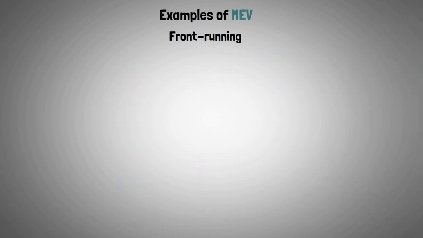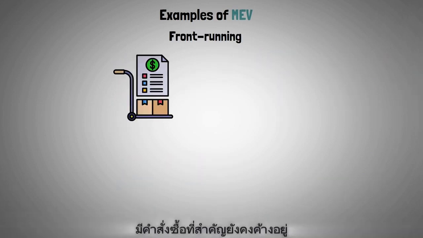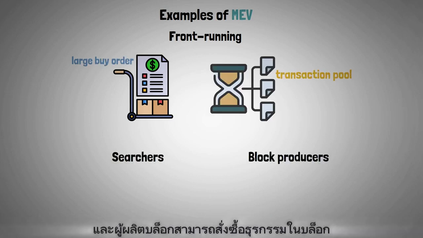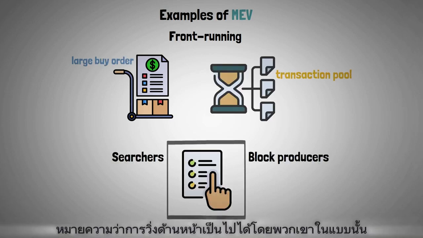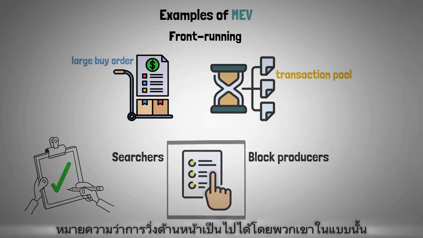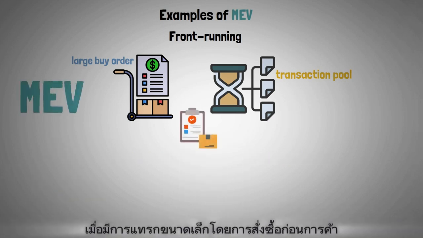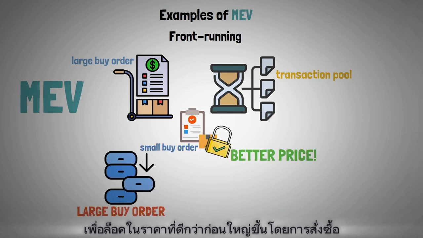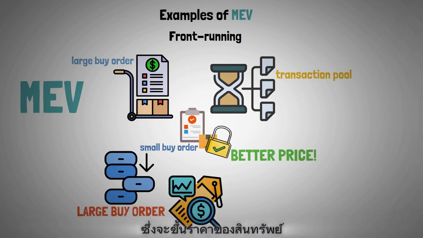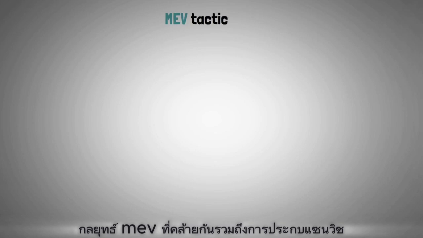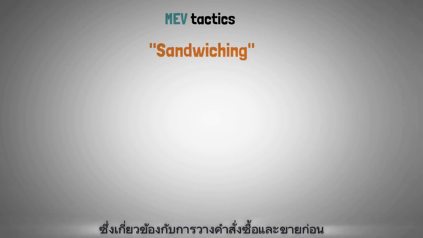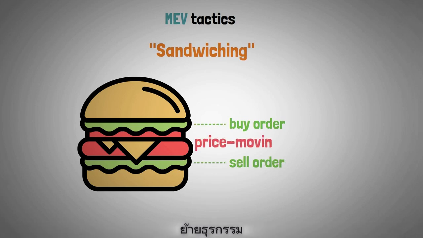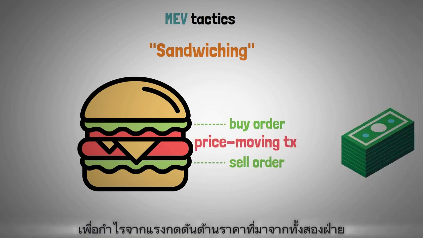Front running. Let's say that there is a significant buy order still pending in the transaction pool. Searchers and block producers can order transactions in a block, meaning that front running is possible for them. That way, MEV happens when a smaller buy order is inserted before the trade to lock in a better price before the larger buy order, which would raise the price of an asset. Similar MEV tactics include sandwiching, which entails placing buy and sell orders before and after a particular price-moving transaction to profit on the price pressure coming from both sides.